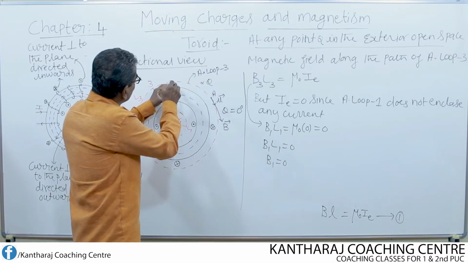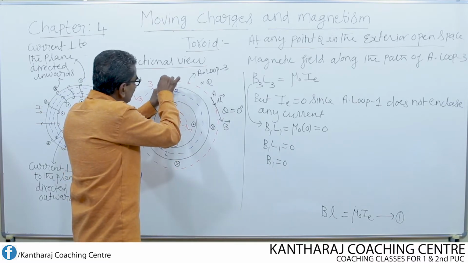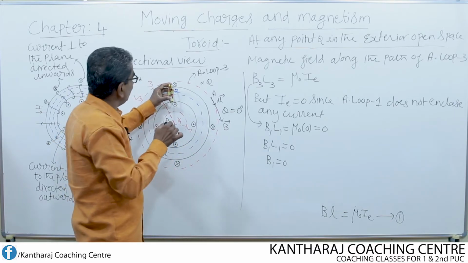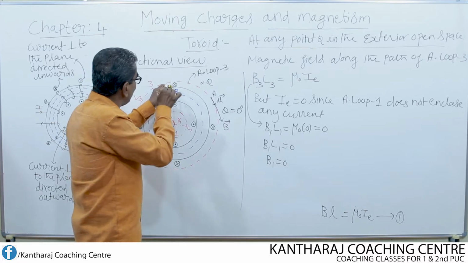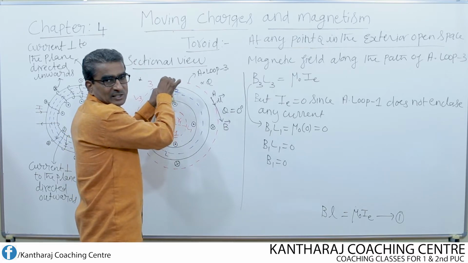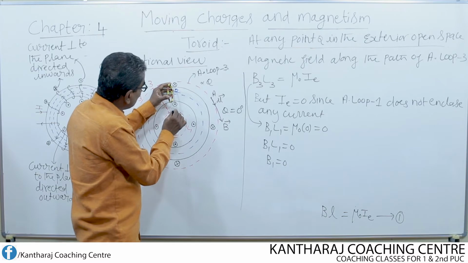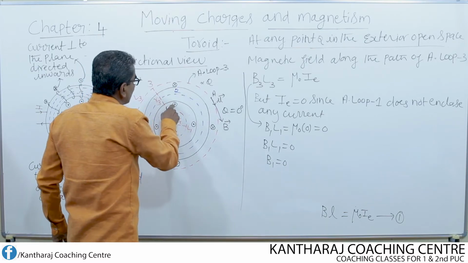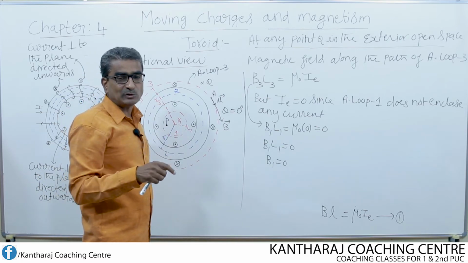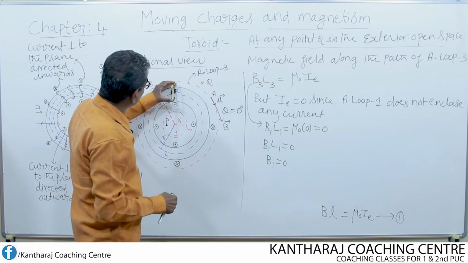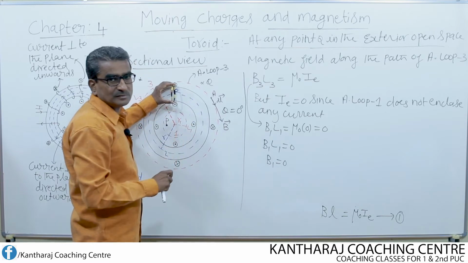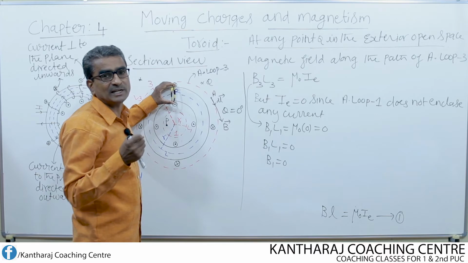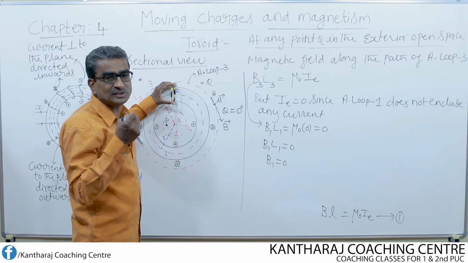the current which is going into the plane cancels the current which is coming out of the plane, because the magnitude of the current going into the plane in a perpendicular direction is equal to the magnitude of the current which is coming out perpendicular to the plane. Since these two currents are equal in magnitude and directions are opposite, then for each loop, what is the total current? The total current is equal to 0.